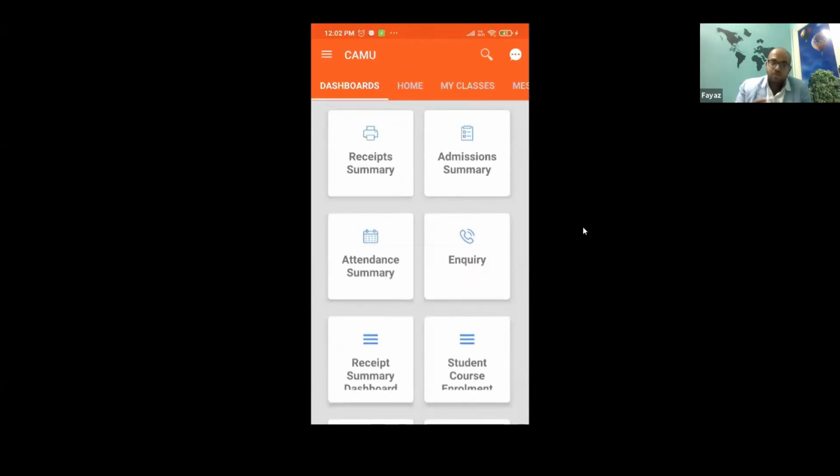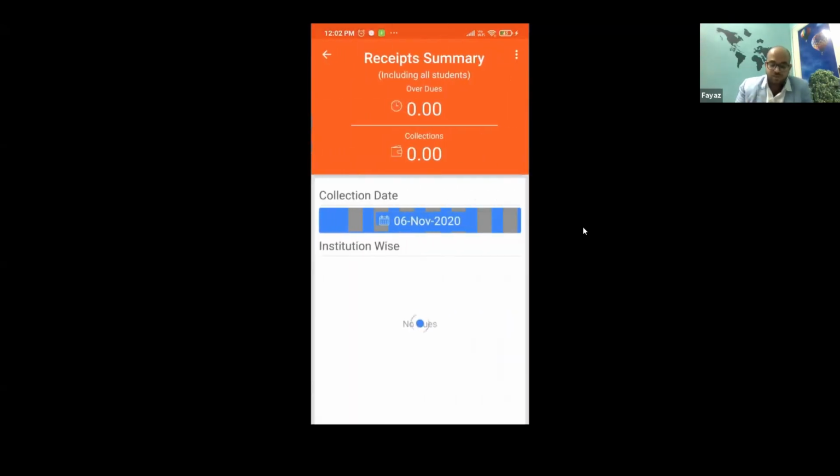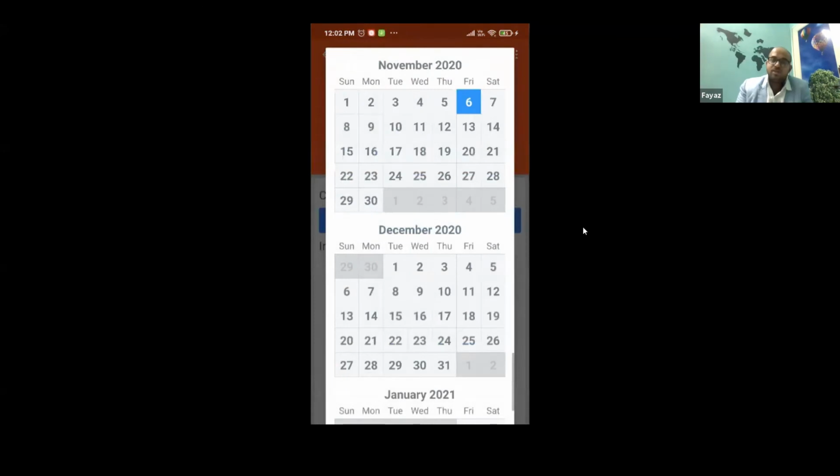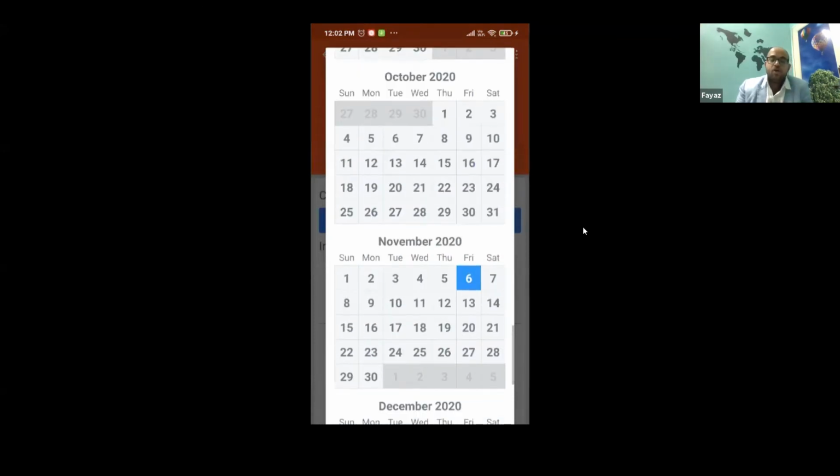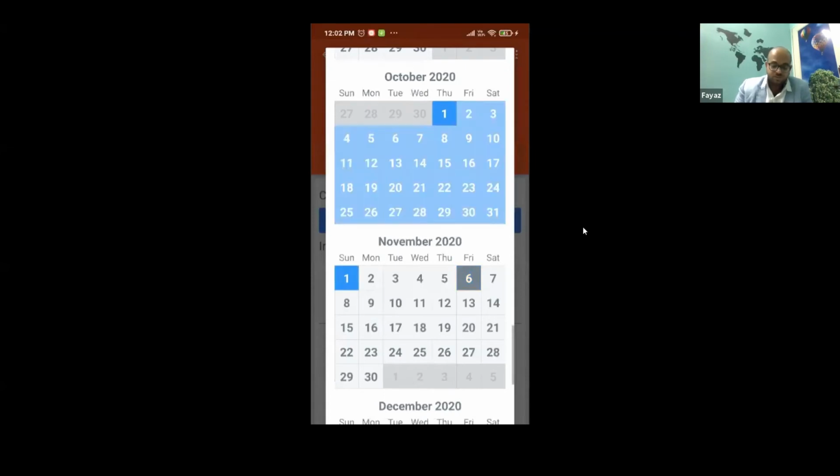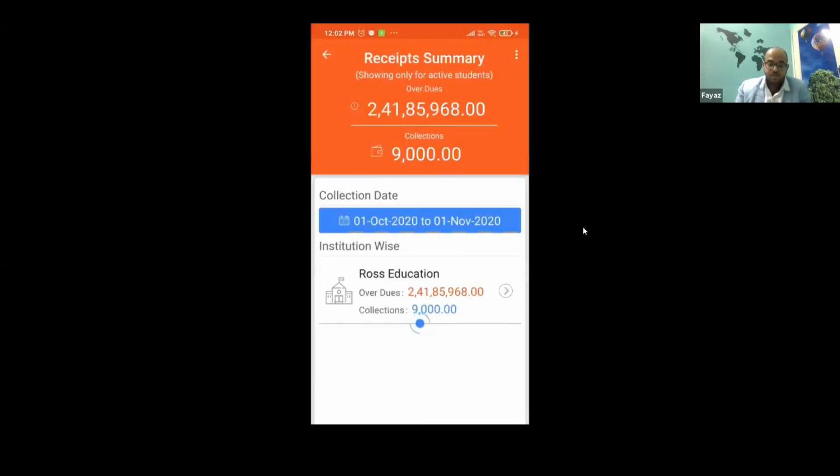Now let us say I want to know the receipt summary. I am a chief finance officer or an account officer, and I'd like to know, okay, for the last one month, what are the collections that have happened? I'll select the 1st of October to the 1st of November. Now the system is telling me what the different overdues and collections are.